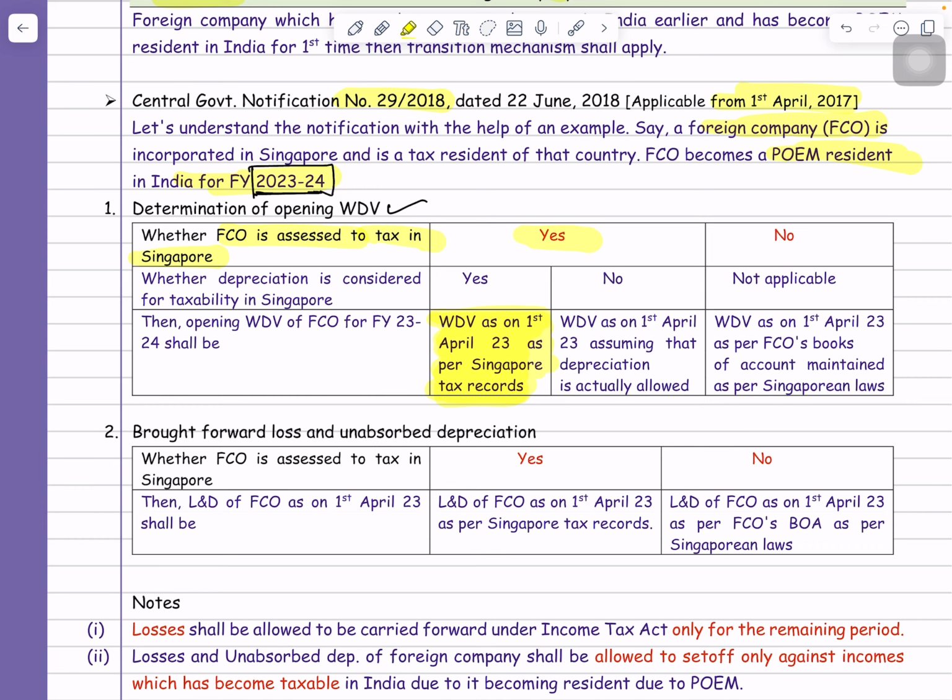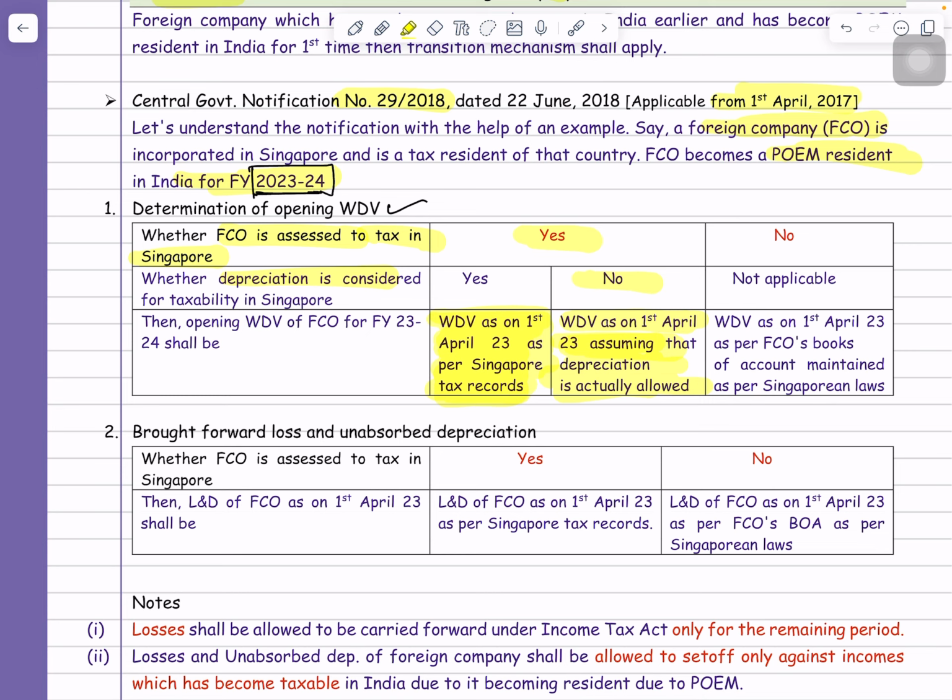But suppose depreciation is not considered in Singapore tax law, then you have to take the WDV as on 1st April 2023, assuming that depreciation is actually allowed, and you have to reduce the depreciation, and the remaining WDV will be treated as WDV as on 1/4/2023 for the tax purpose in India.